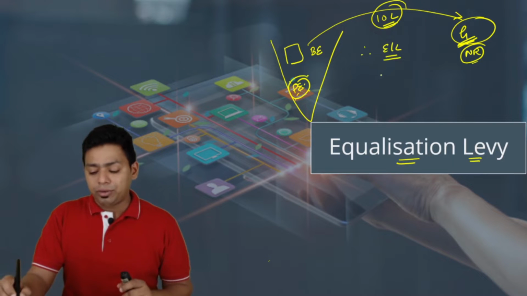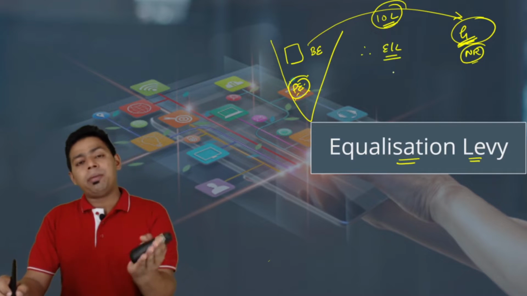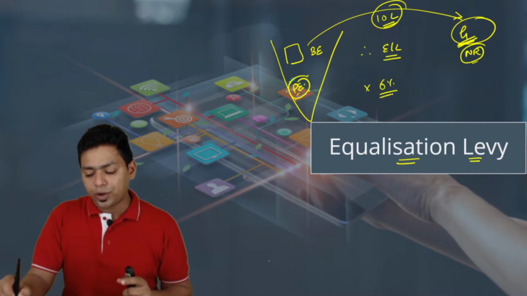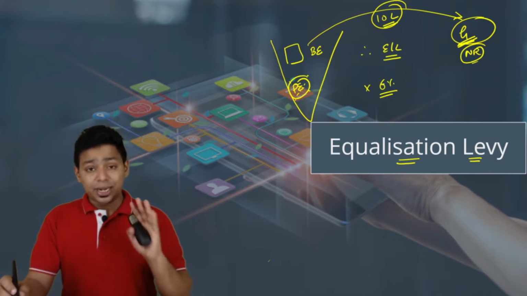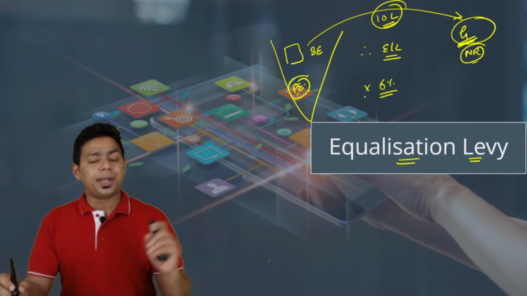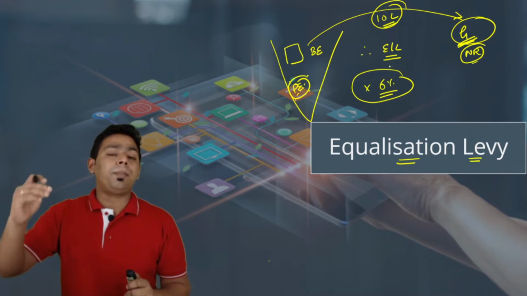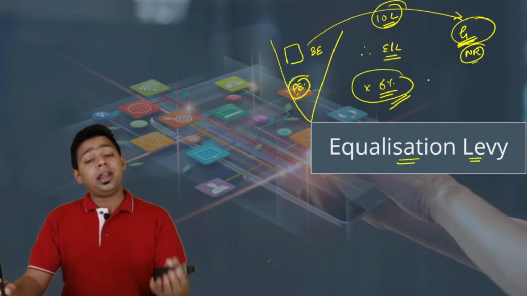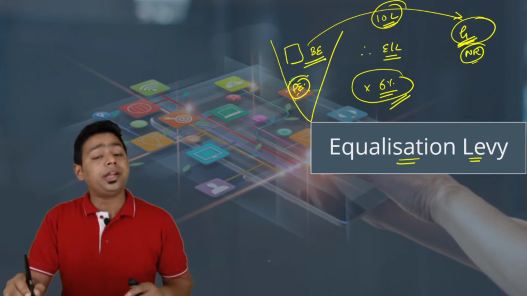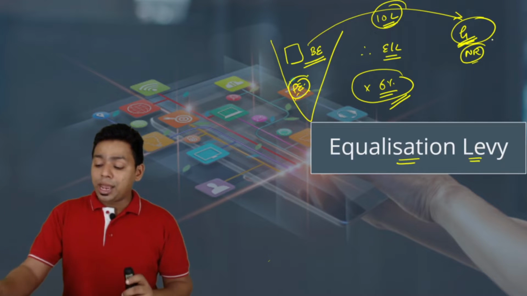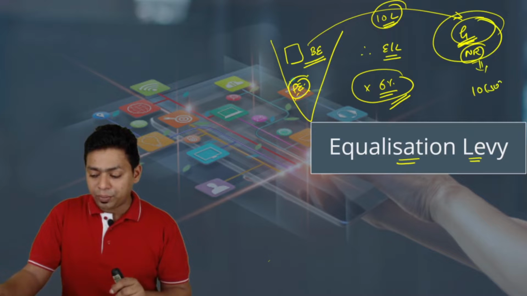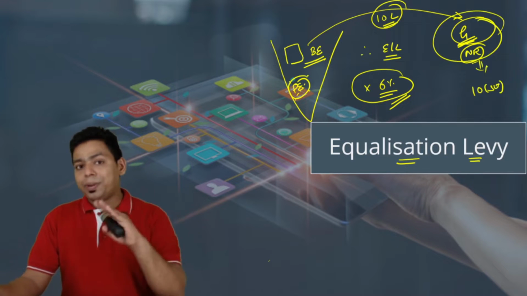What is equalization levy? So before making payment of 10 lakh rupees to the foreign entity, we have to apply 6% on their consideration. It's a standard rate. 6% is a fixed rate. 6% of the payment made to the foreign entity is deducted in India, and it will be deposited by the Indian entity with the Indian income tax, and then any payment made to this non-resident will be exempted under section 10(50). Please understand, there won't be double taxation.